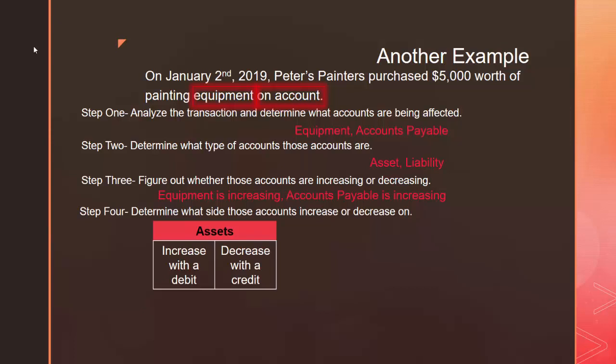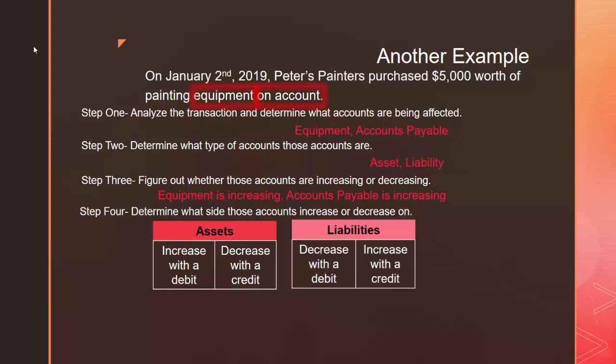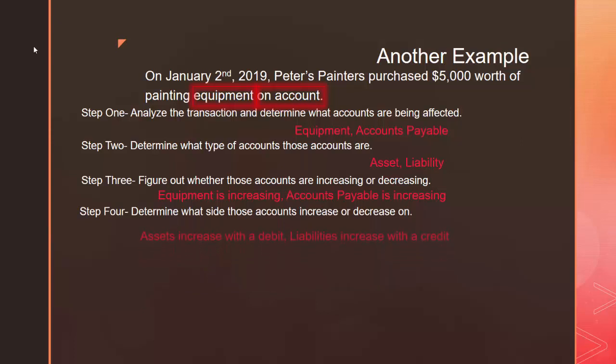In step 4, we need to determine what side these accounts increase or decrease on. Well, we go to our reference guide that I've given you, and we know that assets increase with a debit and decrease with a credit. Accounts payable is a liability account. We go to the chart and we see that liabilities decrease with a debit and increase with a credit. And now that we know that, we can move on to step 5.